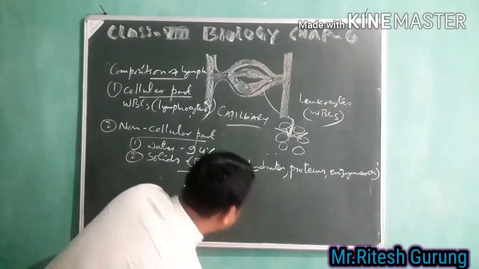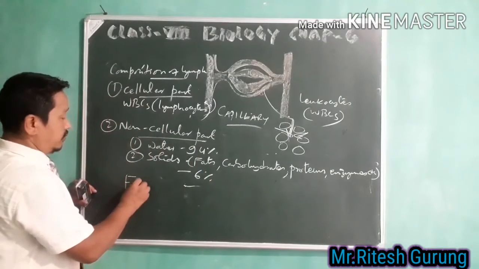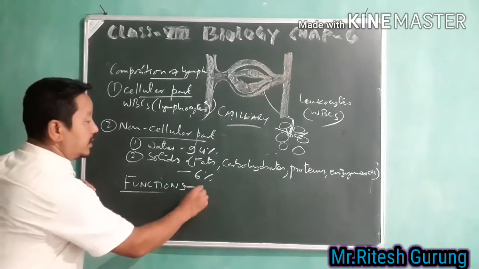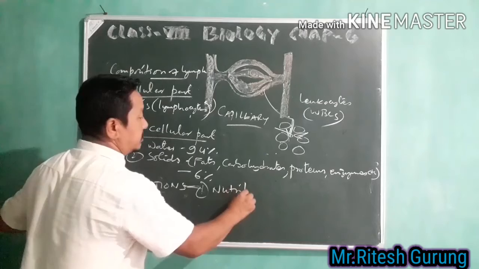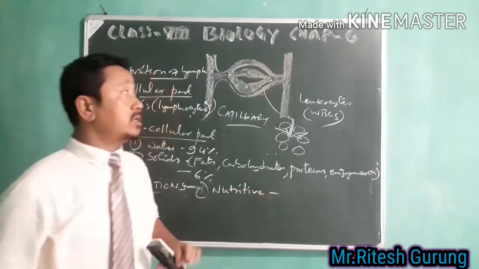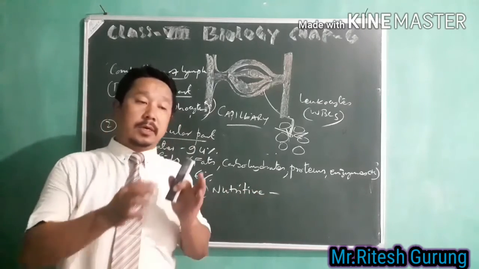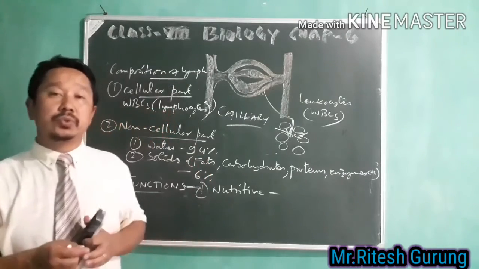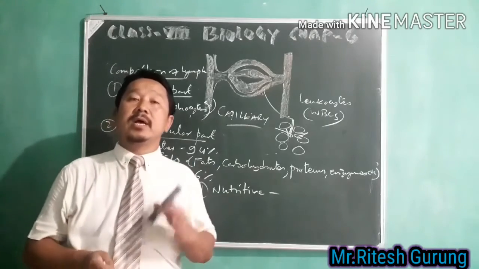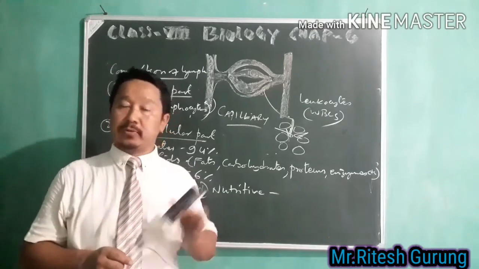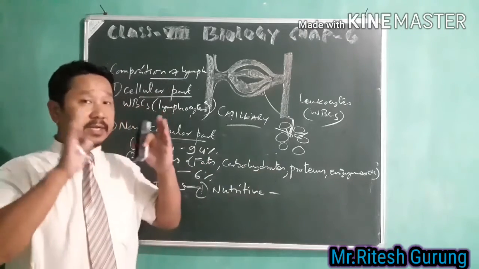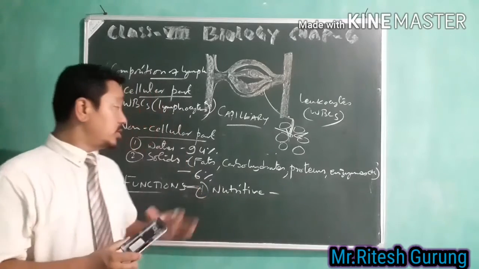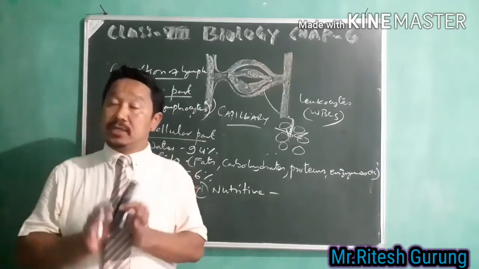Now we'll see the functions of lymph. Number one is the nutritive function. That means your lymph carries or supplies nutrition to those regions of the body where blood cannot reach. I've already told you that there are many regions in the body where blood cannot actually reach, but in those regions, your lymph supplies the nutrition.